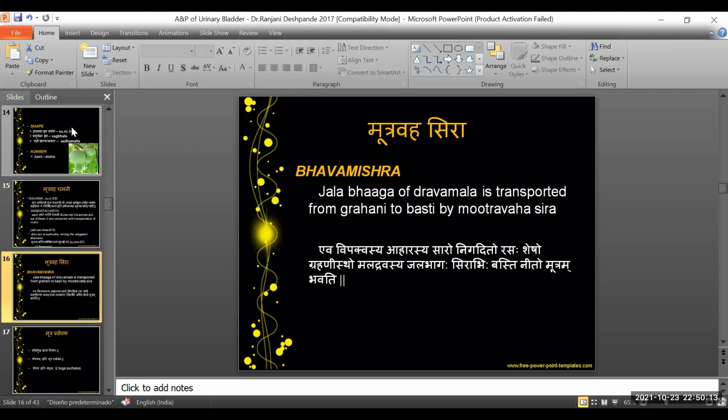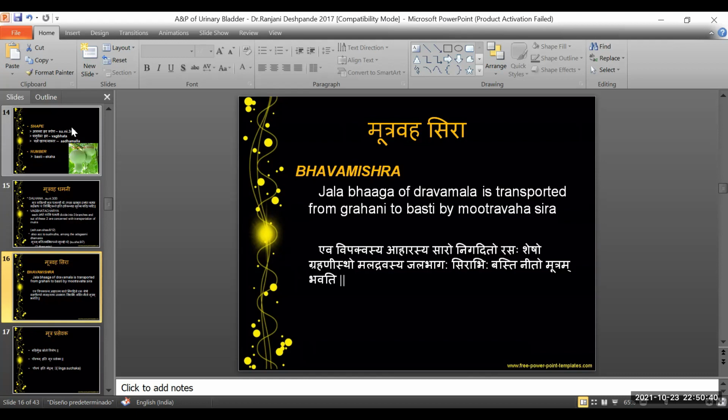Moving next to the Mutravaha Sira. In the previous slide, we read about the Mutravaha Dhamani. The main quotation is from Acharya Dalhana's Tika on Acharya Sushruta, where he says that the Mutravaha Dhamani splits into tens, hundreds and thousands, and this is not visible to the naked eye since it is microscopic. Moving further on to the explanation of Mutravaha Sira.